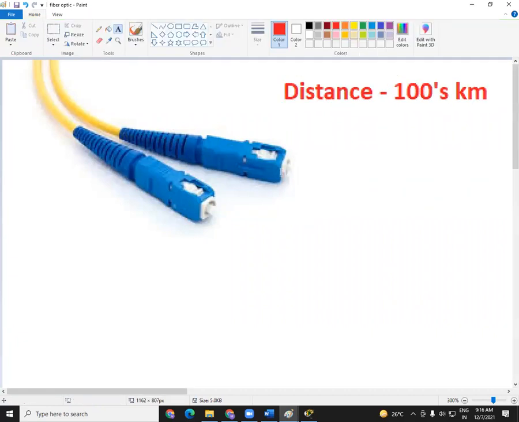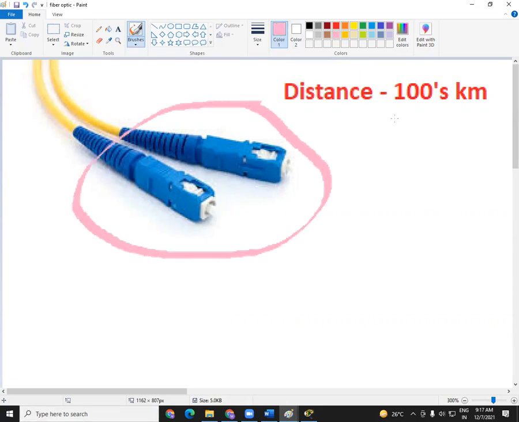That's huge. Like from South Delhi to North Delhi, or maybe from South Chennai to North Chennai. I'm taking a big city and I'm saying South and North. That means you can imagine the distance there, right? It can be like 30 kilometers. It can be like 50 kilometers even. If you go from one part of Delhi to another part of Delhi, it can be more than 100 kilometers apart actually, right? It's a very big city. So if you want to make communication between the South Delhi branch and the North Delhi branch, which cable do we have to use? We have to go with this fiber optic cable.